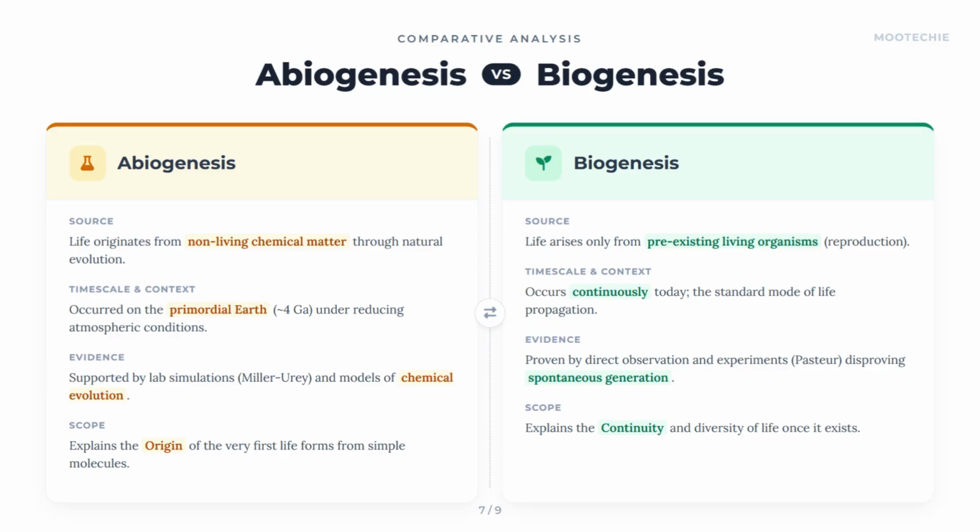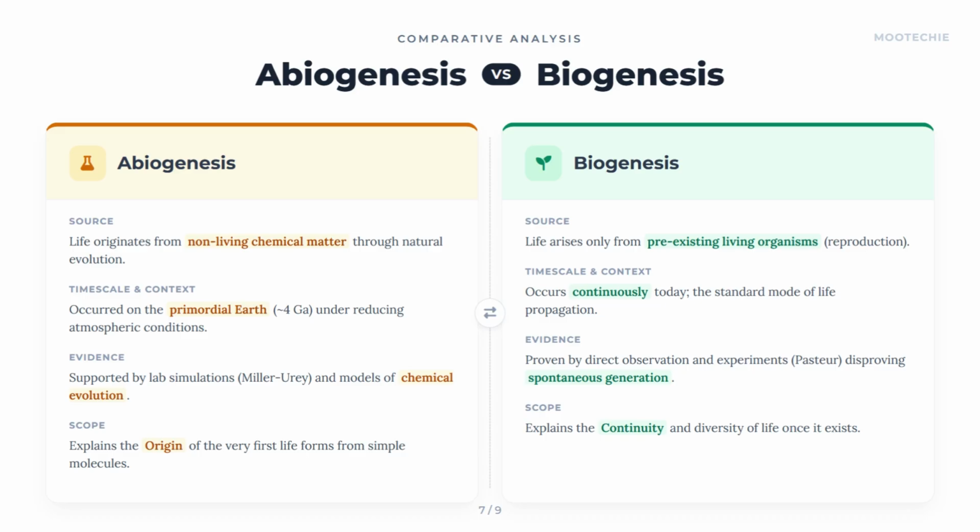Evidence: proven by direct observation and experiments by Pasteur, disproving spontaneous generation. The evidence is direct and observable. We see cells dividing and organisms reproducing every day. Scope: explains the continuity and diversity of life once it exists. It describes how life perpetuates itself and changes over time through inheritance and reproduction.